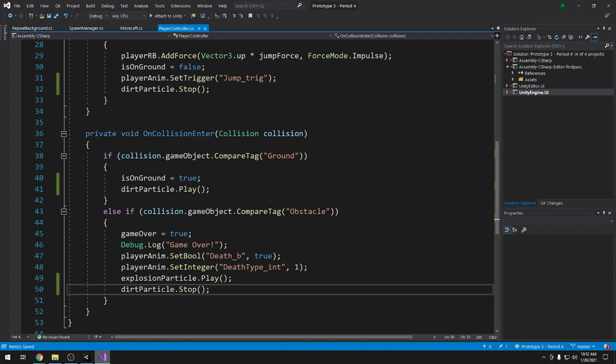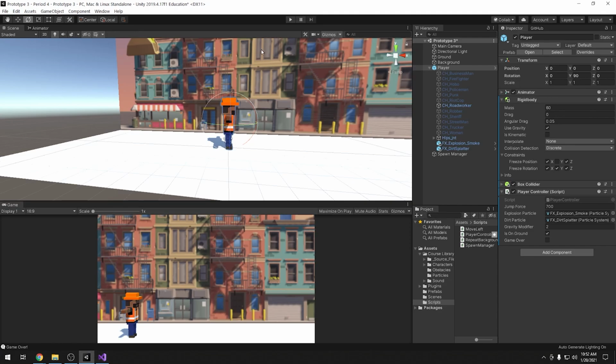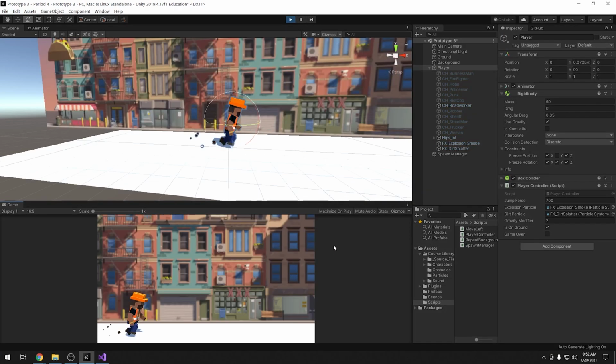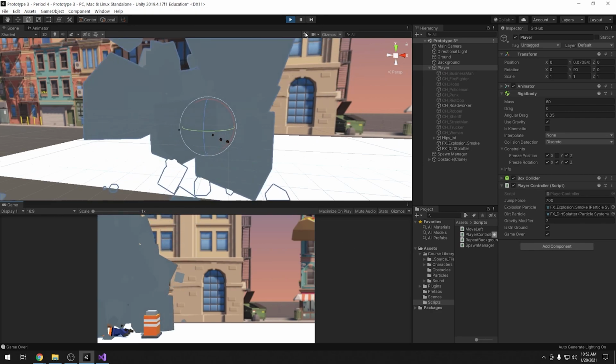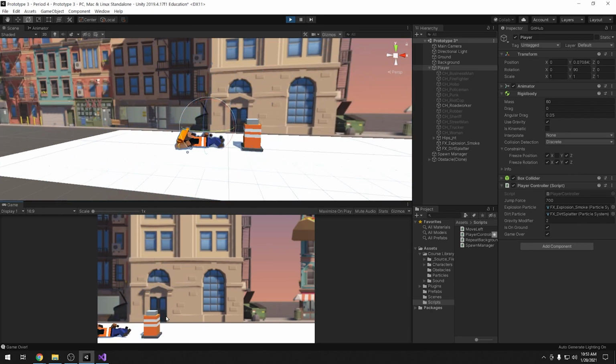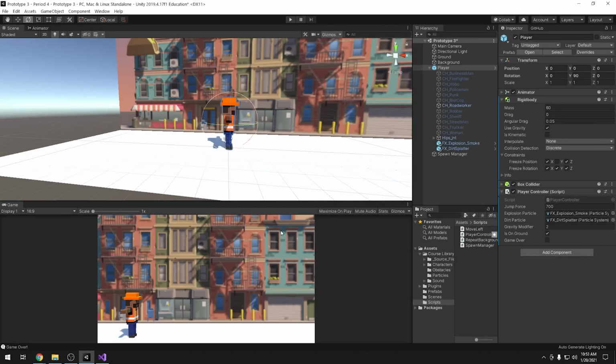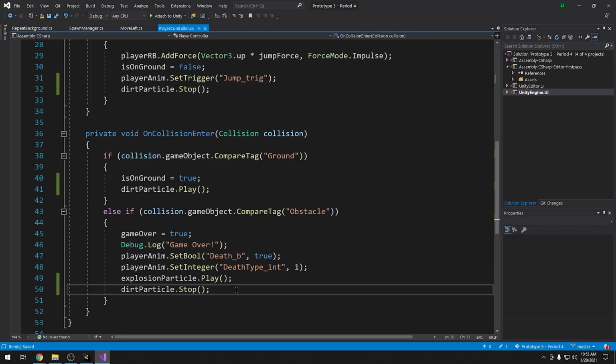We'll save this, we'll go back in there, we'll make sure that both of those functions are still working, so you can see it playing, it stops, and then now when I crash, it's still playing. Interesting. Let's see if we can figure out why. All right, come back into here, and you can see we have dirt particle that we set to stop. Yeah, so why didn't it work?